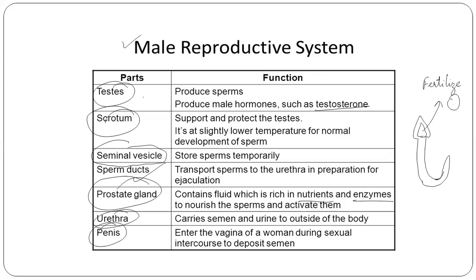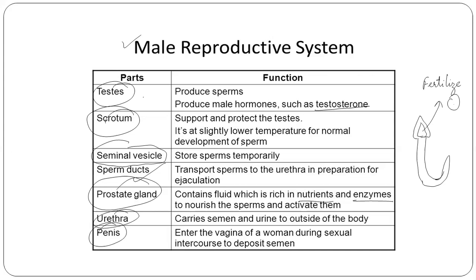Next, coming to prostate gland. It contains a fluid which is rich in nutrients and enzymes to nourish the sperm and activate them. Urethra carries semen and urine to outside of the body. It helps in the movement of the sperm outside the body.